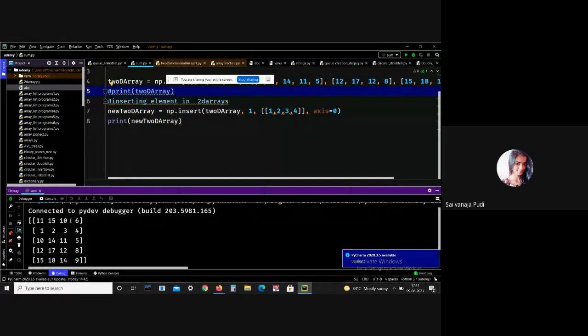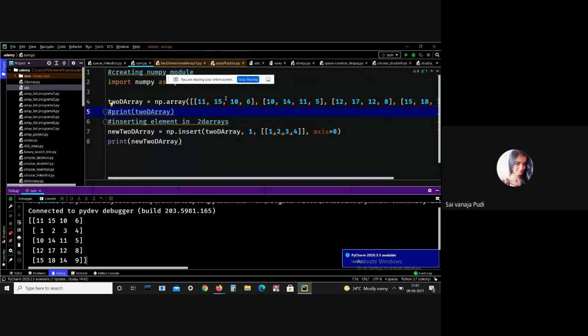Generally this is index 0, index 1, index 2, index 3, index 4. So this one is index 1, and this one is index 2, like that. Here I want to insert this particular list at index 1, so that's why I'm mentioning 1.